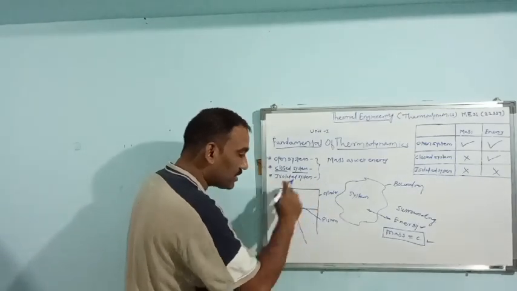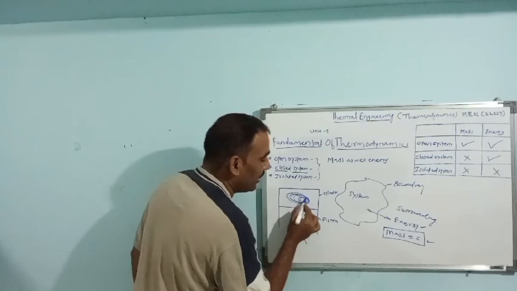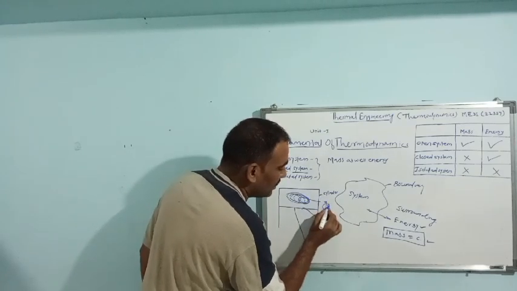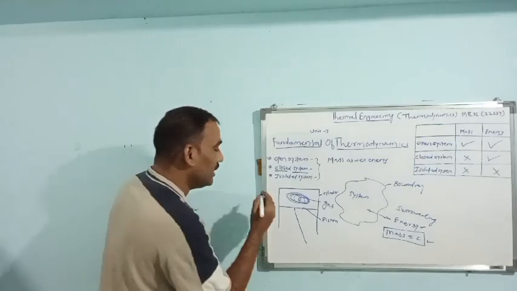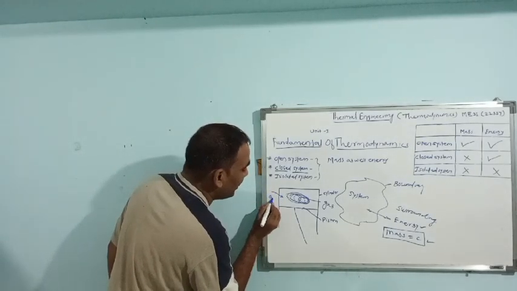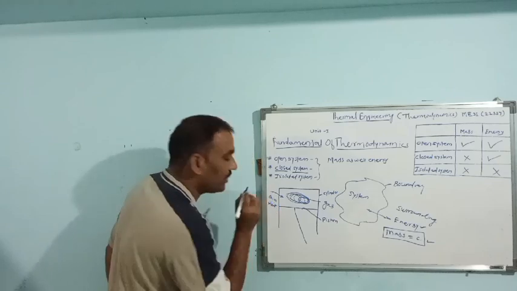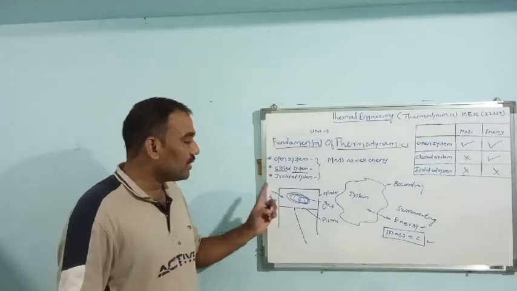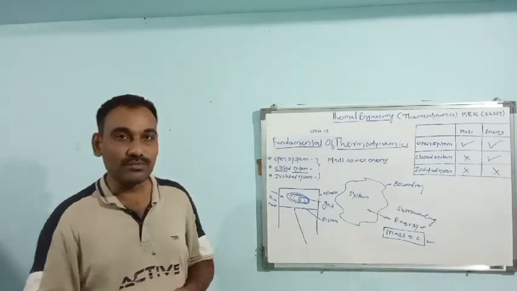Now see, consider piston cylinder arrangement filled with a particular gas or air. Here assume Q is the amount of heat energy being given to that gas filled in the cylinder.